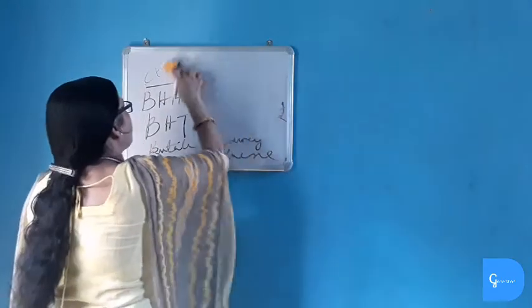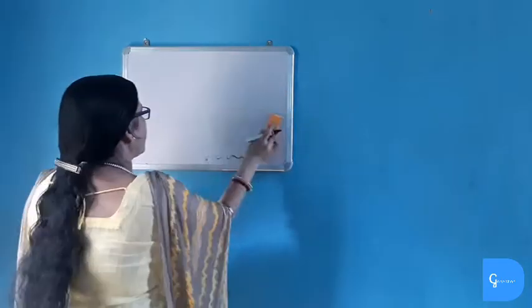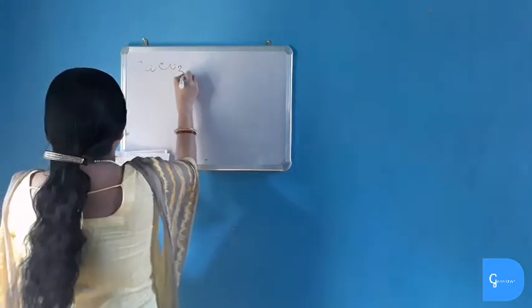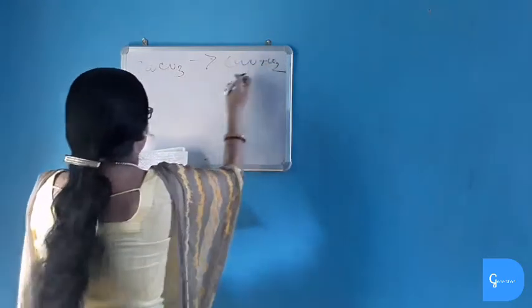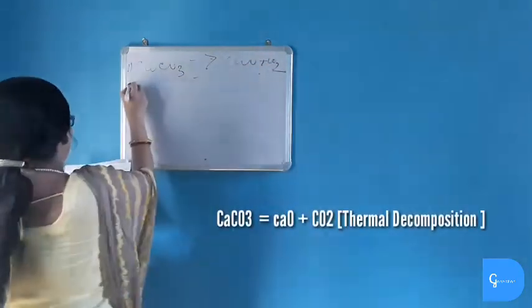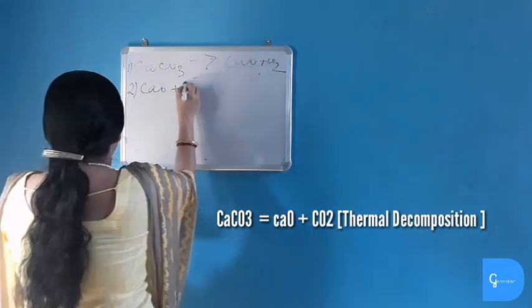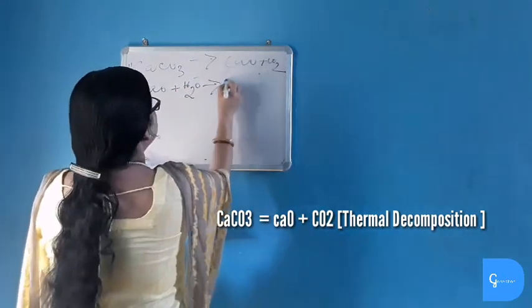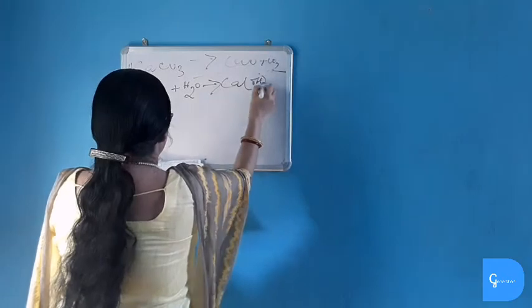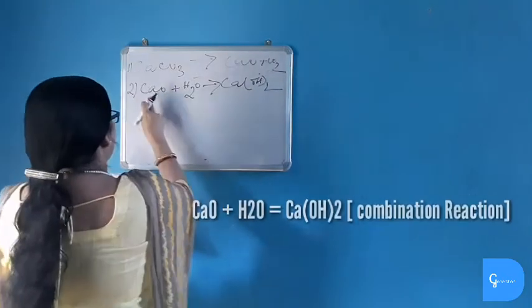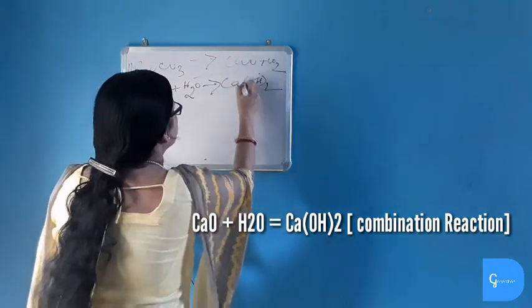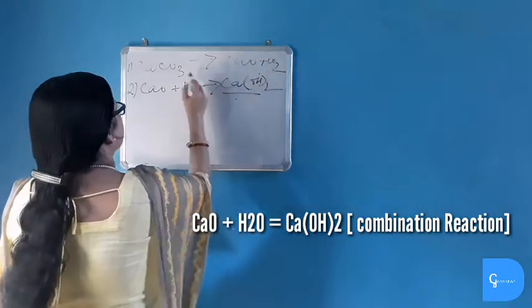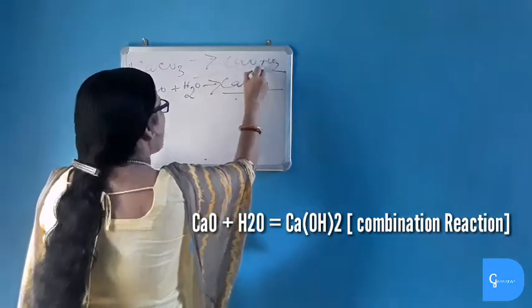Now, I am giving you some equations. You have to tell which one is what type of reaction. Now, see what type of reaction this is. When calcium carbonate is heated, it gives calcium oxide plus carbon dioxide. So, it is a thermal decomposition reaction. Again, when calcium oxide reacts with water, it gives calcium hydroxide. It is a combination reaction. Compound calcium oxide plus compound hydrogen oxide, meaning water, combines to give calcium hydroxide, slaked lime. This is a combination reaction. And the first one is a decomposition reaction.